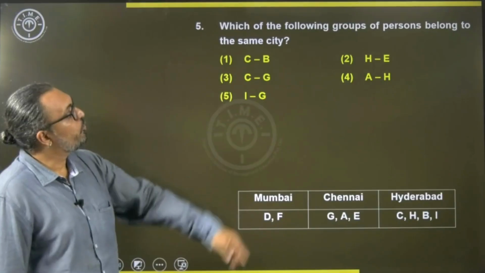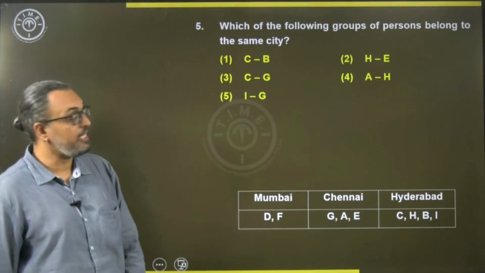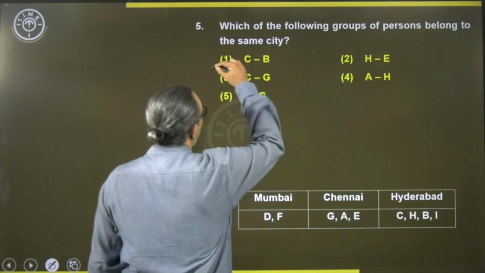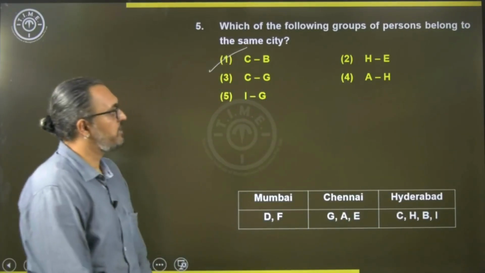And which of the following groups of persons belong to the same city? First option is C and B. Yes, you do have C and B. They are from Hyderabad, so they belong to the same city.